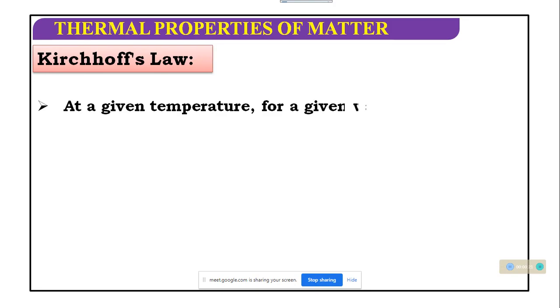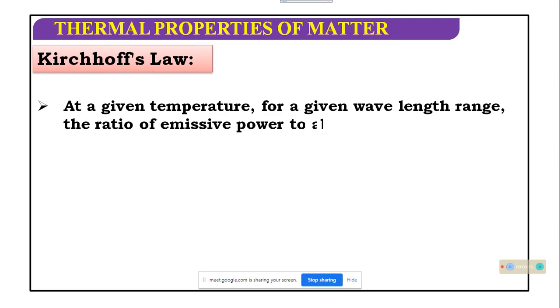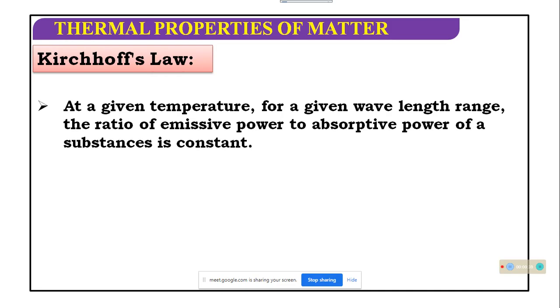At a given temperature, for a given wavelength range, you can consider that the temperature is fixed and there is a limited wavelength range.